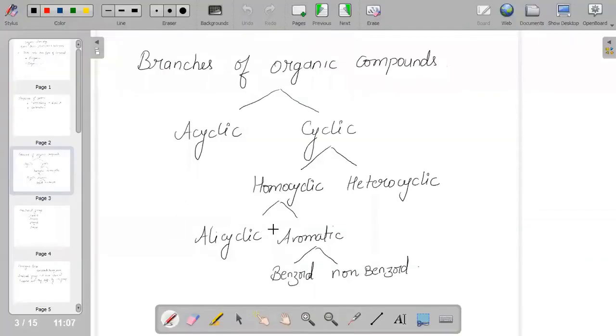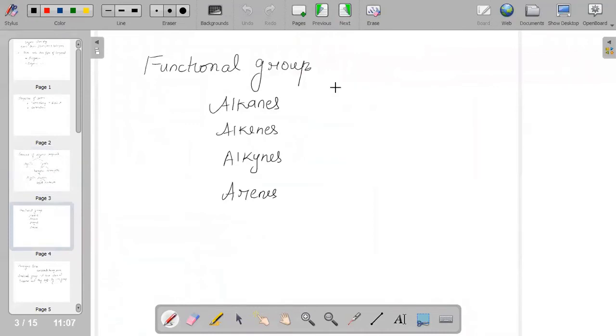So when we are talking about different compounds or the branches of organic compounds, the important part is what all the functional groups are that we learn. Because the chapter name itself is basic principles of organic chemistry. That means for the further chapters, when we learn about each functional group or about the compounds, this chapter is the base.